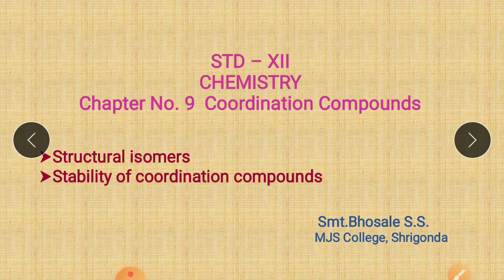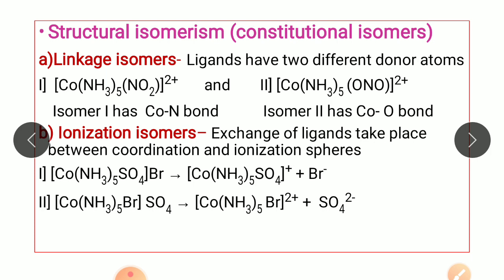And in this lecture we will be covering the topic structural isomers and stability of coordination compounds. So let's begin with the first topic, that is structural isomerism. It is also known as constitutional isomers. Now structural isomers possess different linkages among their constituent atoms. Even though they have the same chemical formulae, their constituent atoms are linked in different ways, and we know they can be classified in four ways.